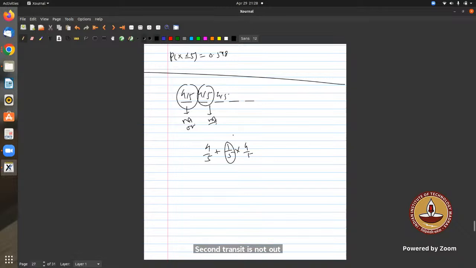No, see, if I have 5 chances and if someone asks me, you were not out after 5 chances, that means I didn't get out at the first chance, second chance, third chance, fourth chance, and fifth chance. Correct. I should add this.